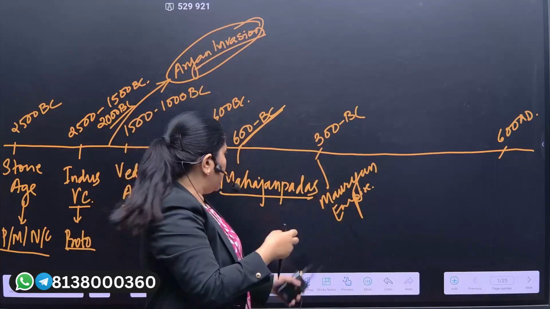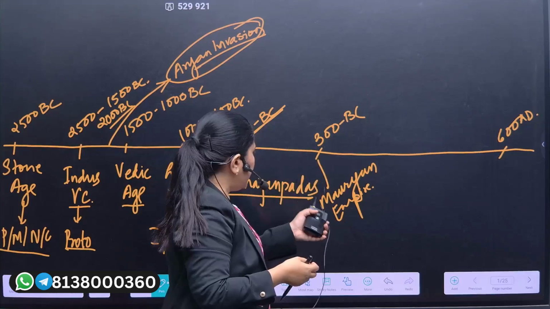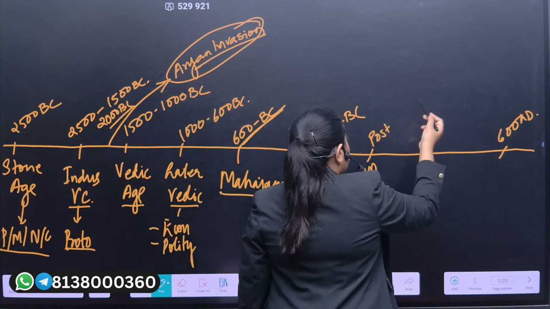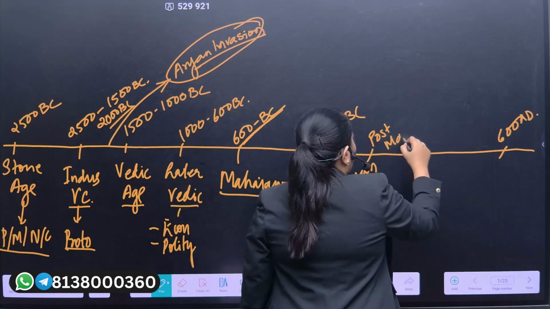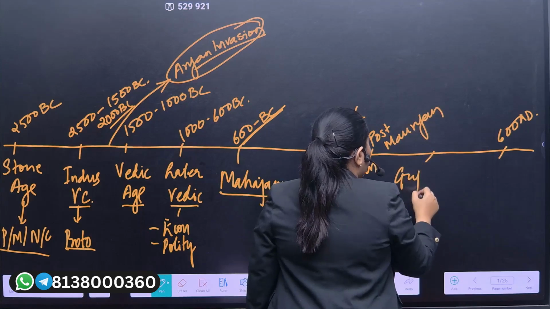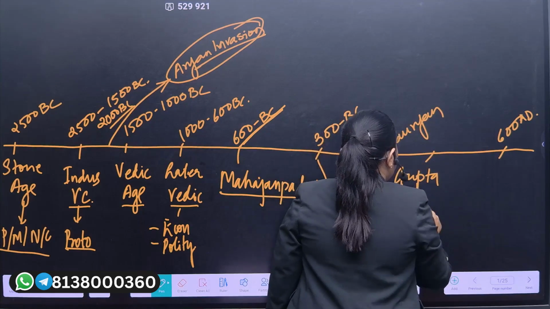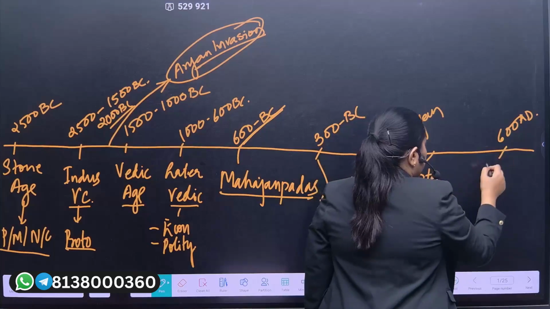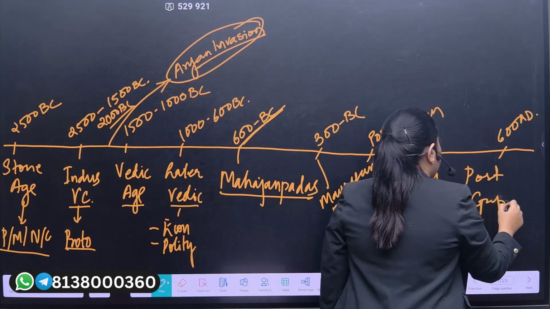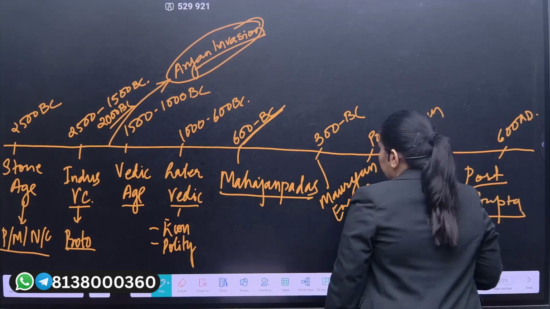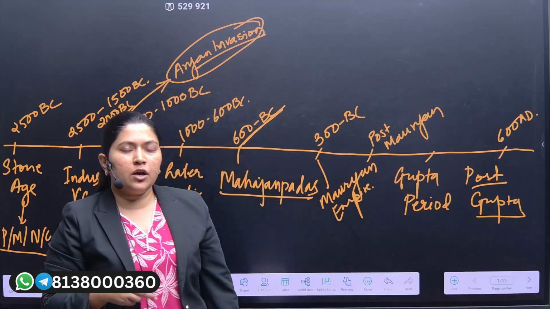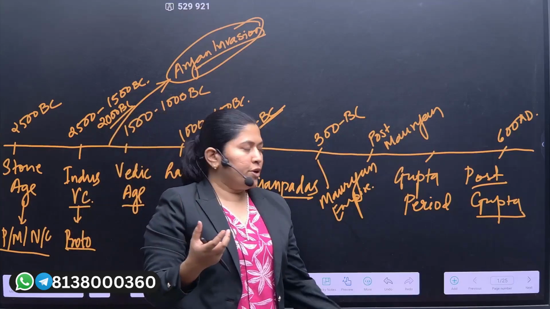Within this period we have the Mauryan empire, and the post-Mauryan period where we'll see political fragmentation. After that we'll see the Gupta period, and after 600 AD would be the post-Gupta period. During the last session we discussed the development of the polity and the economic scenario during the Gupta period.